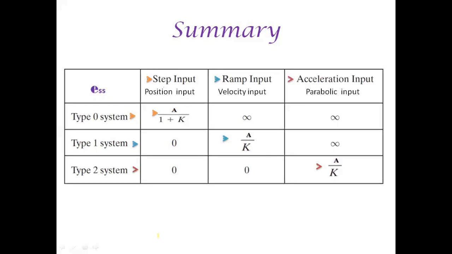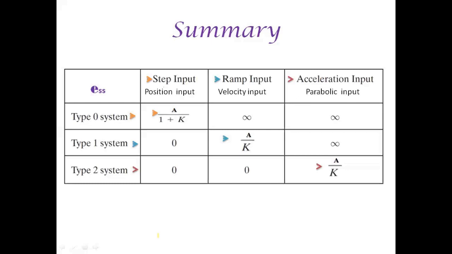For a system subjected to step input, a type 0 system follows the step input with a finite error A by 1 plus K. And for the system subjected to ramp input, a type 1 system follows the ramp input of magnitude A with a finite error A by K. And for the system subjected to parabolic input, a type 2 system follows the parabolic input with a finite error A